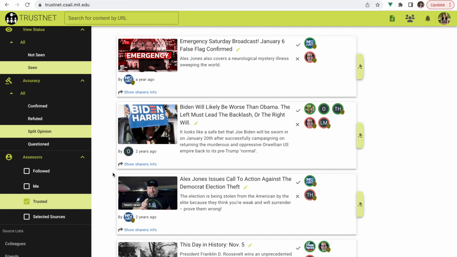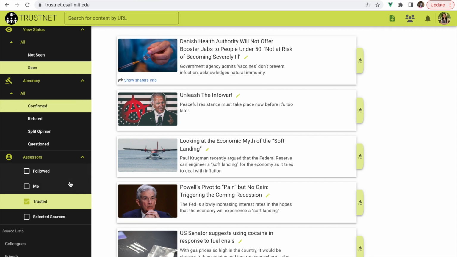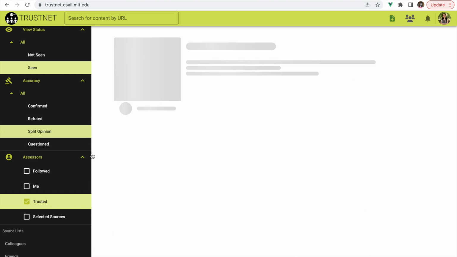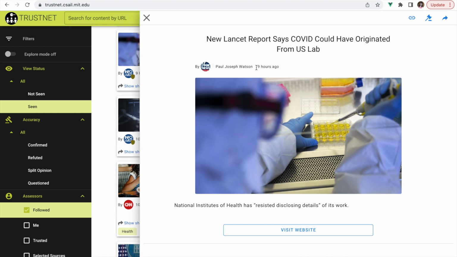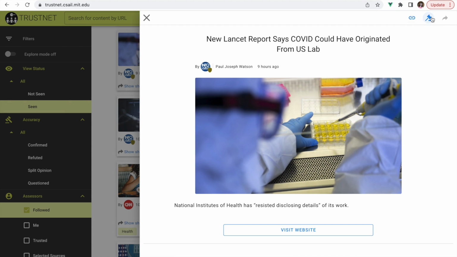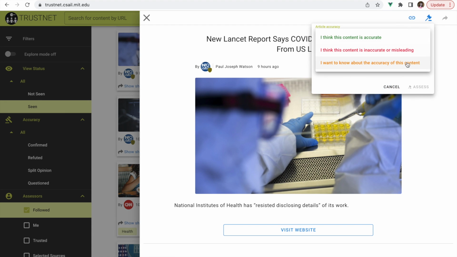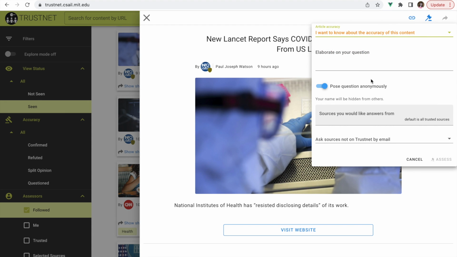The filtering allows users to configure two things among others: what kind of accuracy assessment has been given to a post and by whom. So, for example, a user can choose to see only those posts that have been confirmed as accurate by the people that they trust, or only those on which there is a disagreement by specific users. As mentioned, users can assess any post as accurate or inaccurate. They can also ask about the accuracy of a post, either anonymously or by disclosing their name.